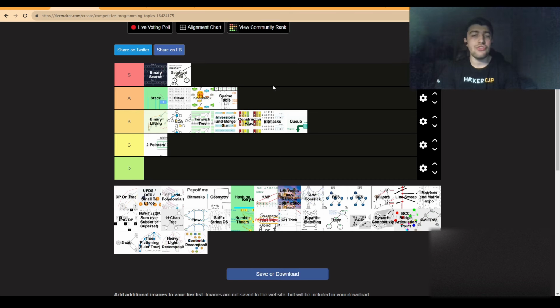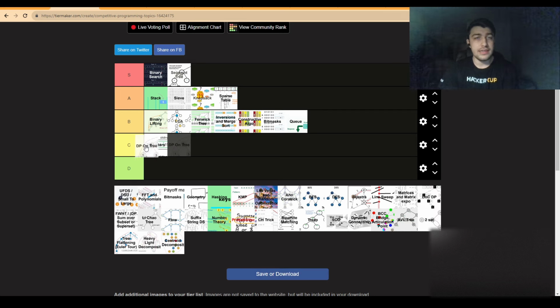And another issue is that when it comes to DPs on trees, once you know how to solve a few types of problems, they get very boring fast. So not one of my favorites, but I can see some flashes of brilliance when it comes to DPs on tree. I will put it at solid C tier for now. Again, not something that's my favorite, but also I can see why they are liked by people.